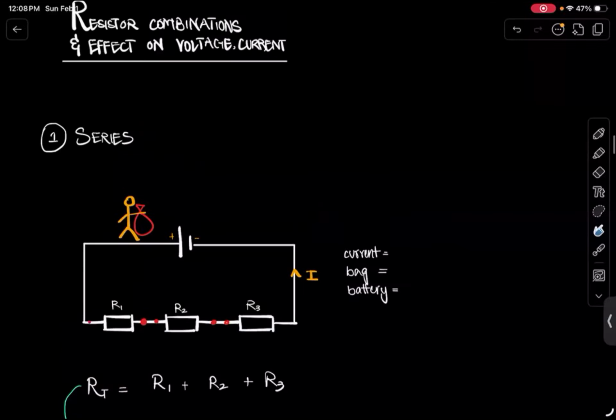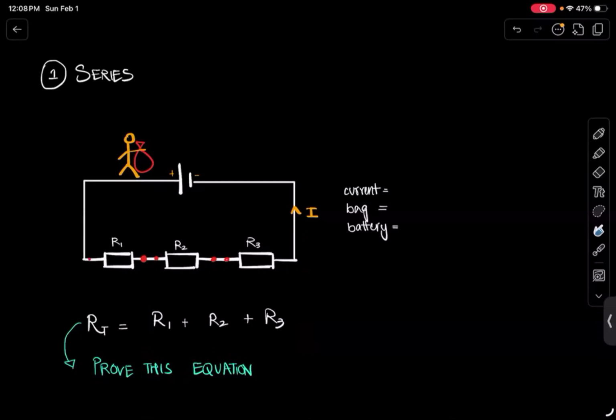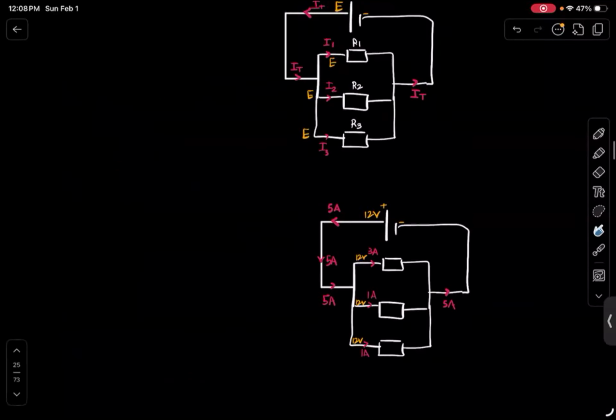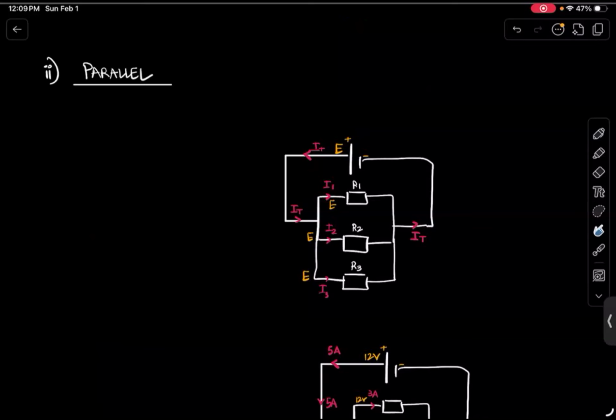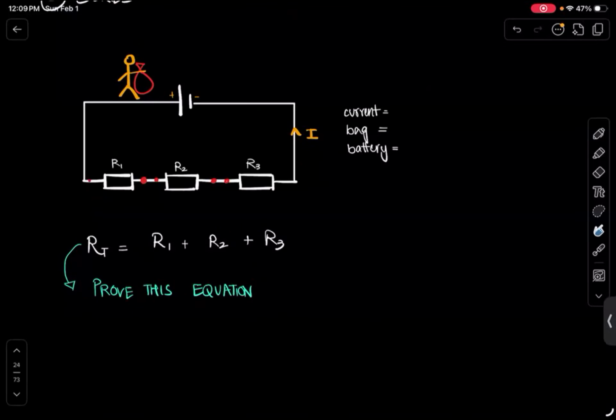So, question is, what is the effect? So basically, the idea is, how do circuits work in series, and how do circuits work in parallel? Okay, because oftentimes you don't just have one of these, you have a combination of these. You have series and parallel together, and you often have to figure out what the current is. You have to figure out what the resistance is. You have to figure out how can you minimize the current, how can you increase the current, how can you reduce the voltage, and so on and so forth, right? So we have to be able to mathematically figure out all of these values, because electricity is all mathematical, right? It's very accurate, in fact.